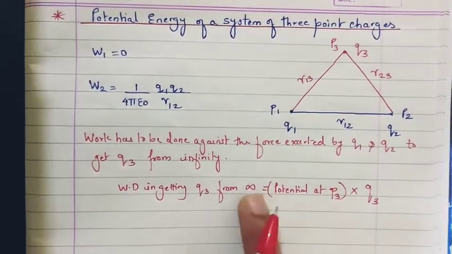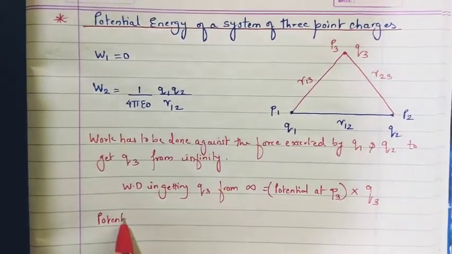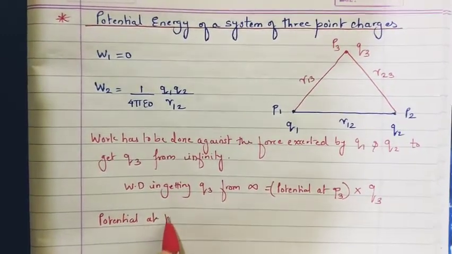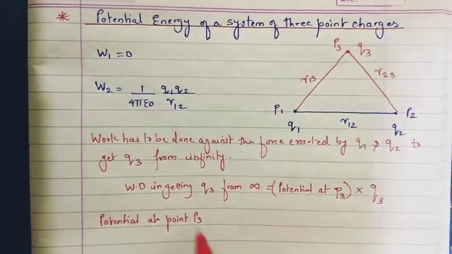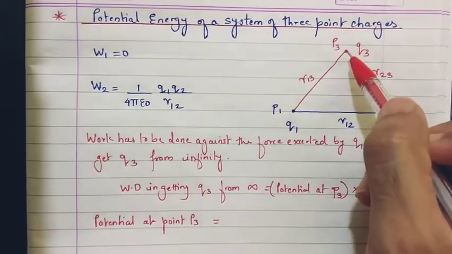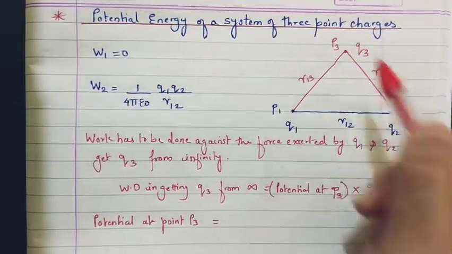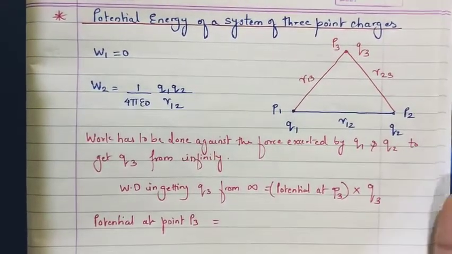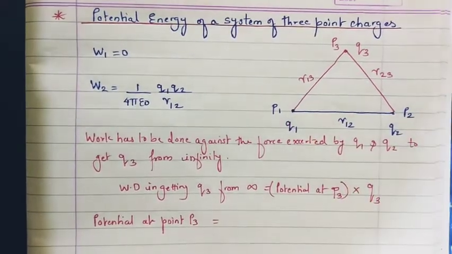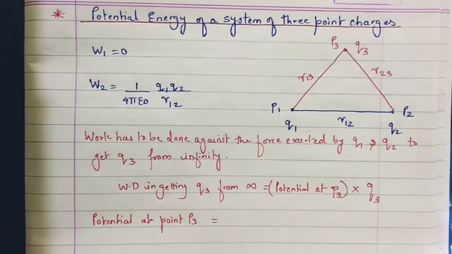So first let us find out the potential at point P3. Okay, this potential is going to be the potential due to charge Q1 plus potential here due to charge Q2. It's a scalar quantity, so you have to directly add that. You need not add the directions over here because there are no directions for potential.